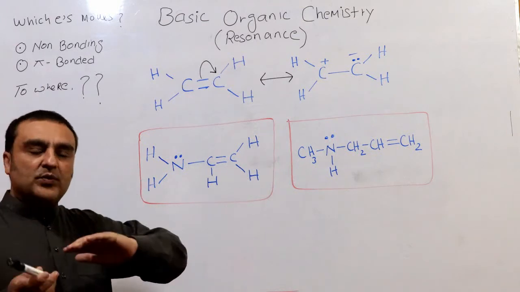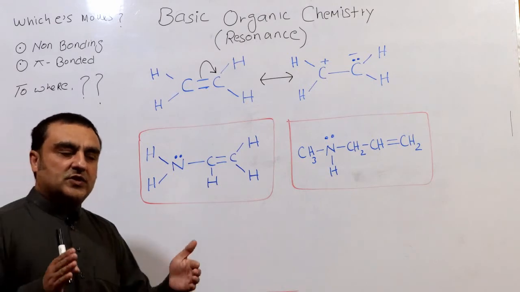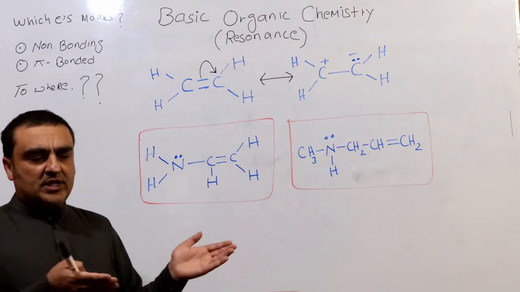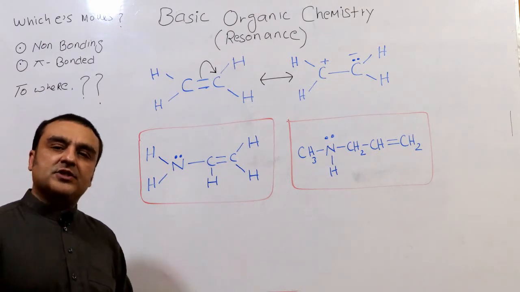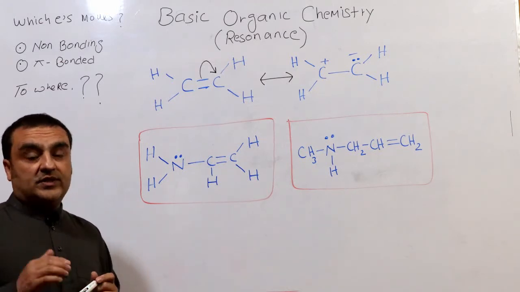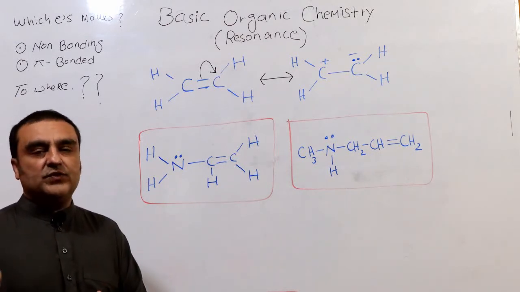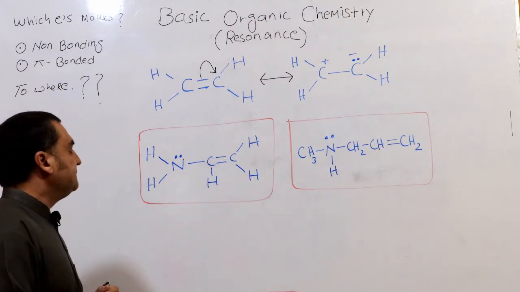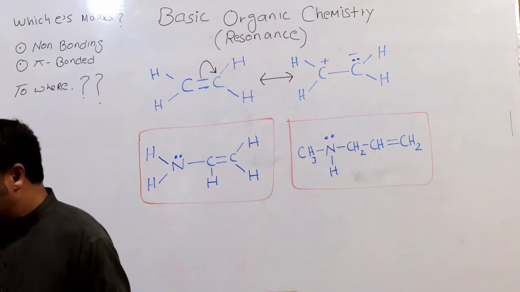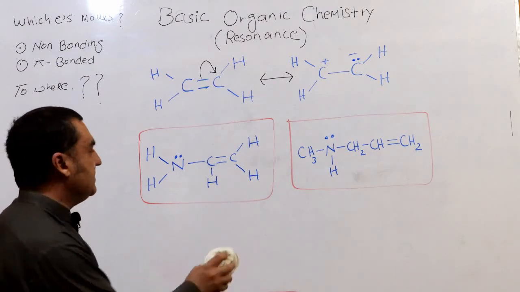Which electrons move? Pi electrons move. Which are pi electrons? Those electrons which are part of a pi bond. Non-bonding electrons, what are those? They are sometimes called lone pairs. Where do they move? They can move across a double bond, or they can move to some vacant orbital. Again, our main goal is to understand those structures, so we need to understand some other things.